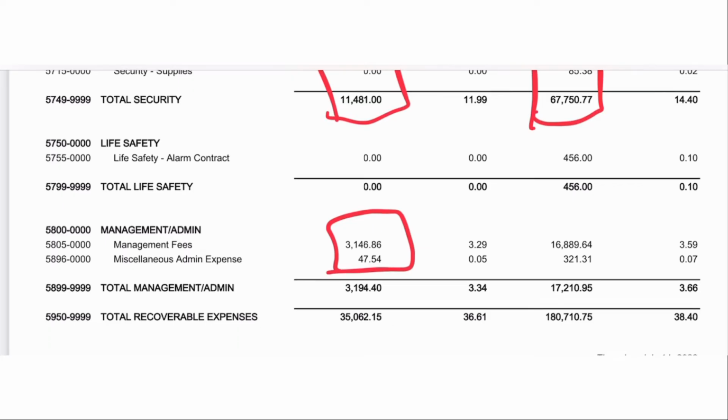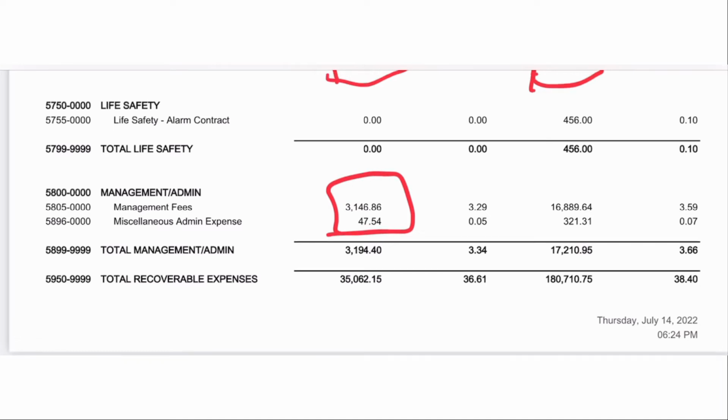You're gonna see some management fees. Oh my gosh, those are crazy. Yes, they are, but we use a best-in-class property manager. We use one of the top property managers in the country because we tried one of the little guys, we tried one of the medium guys, and we didn't get the service we wanted, so we just pay for one of the best guys.